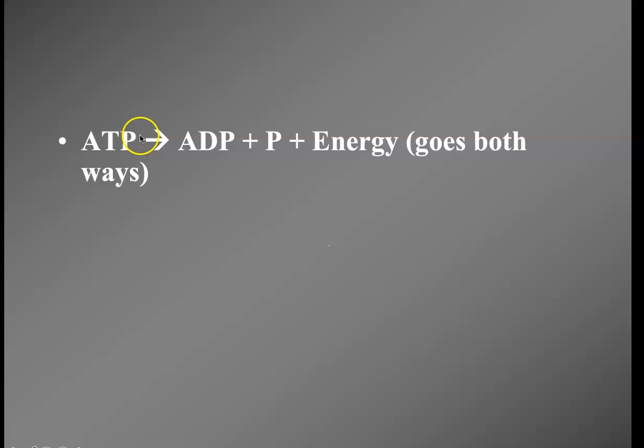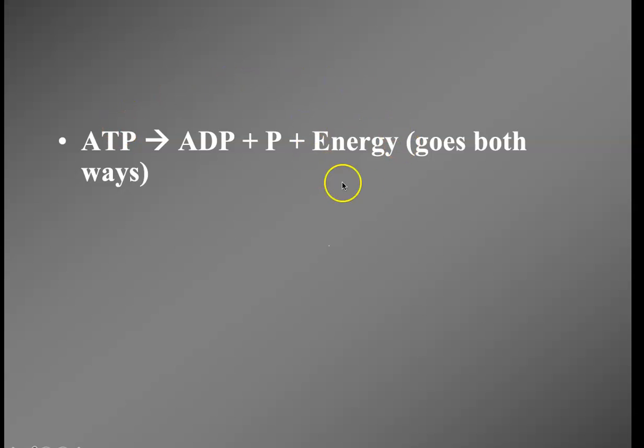Then we can use that ATP, break that last bond, go in this direction. Then we can use the fuel nutrients to get energy to put the phosphates back on ADP and then re-get ATP. So we go in this direction. We use the energy from breaking this bond to do work. Then we use the energy from the food we eat by breaking bonds in a glucose or a fat, take the energy from breaking those bonds to put the phosphate back on the ADP to then get ATP. So we can go in either direction.